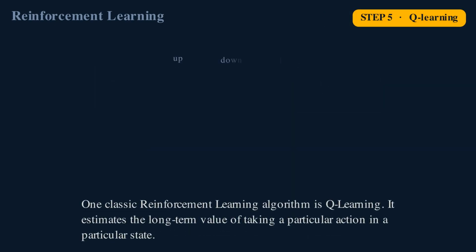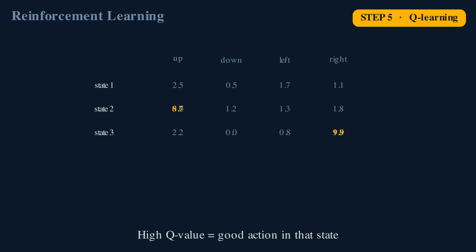One classic reinforcement learning algorithm is Q-learning. It estimates the long-term value of taking a particular action in a particular state. Over time, these values guide the agent toward increasingly effective decisions.